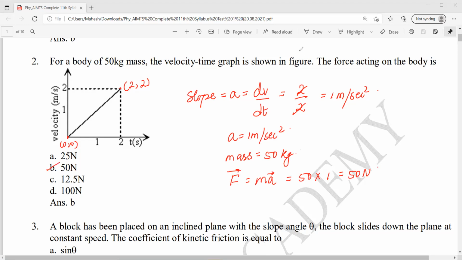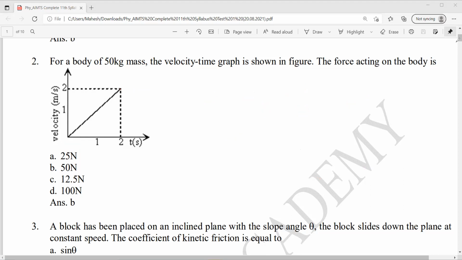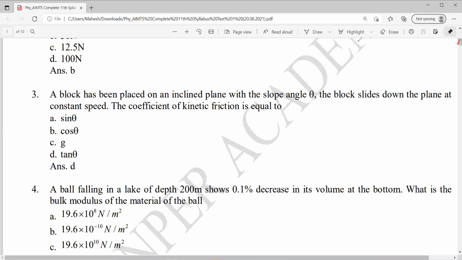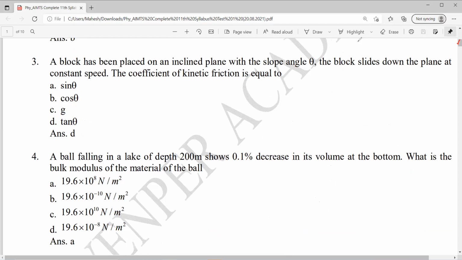Coming to the third question. Third question says that a block has been placed on an inclined plane with slope angle theta. The block slides down the plane at constant speed. The coefficient of kinetic friction is equal to?